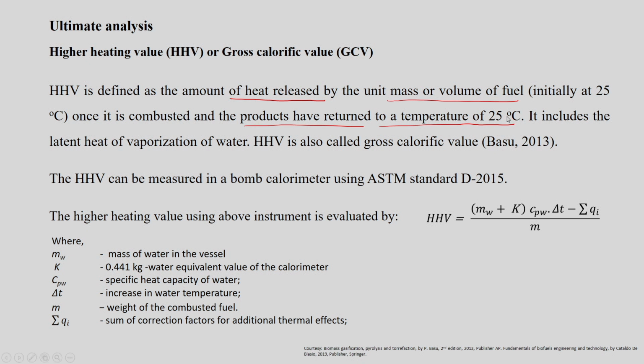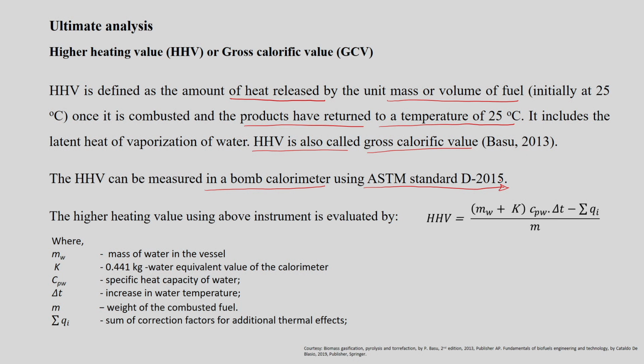It also includes the latent heat of vaporization of water, and HHV is also called the gross calorific value, as already mentioned. So the gross calorific value and the HHV are both the same. You can estimate this HHV, the gross calorific value, using a bomb calorimeter, and the standard ASTM method is this.